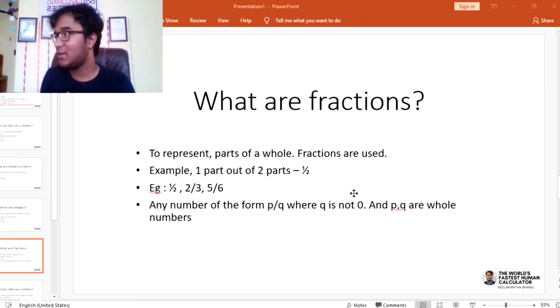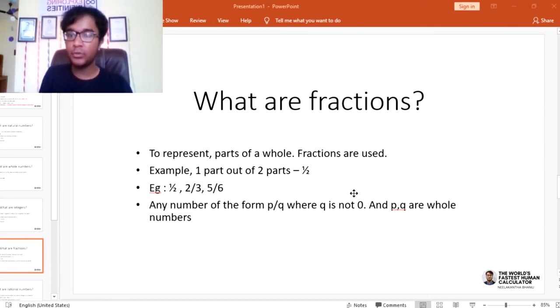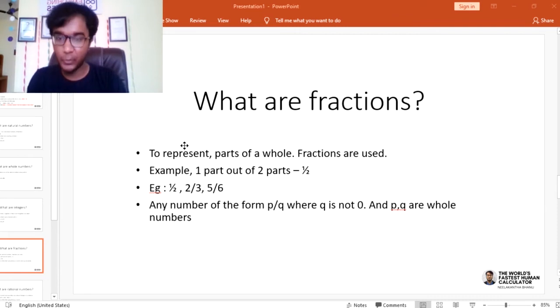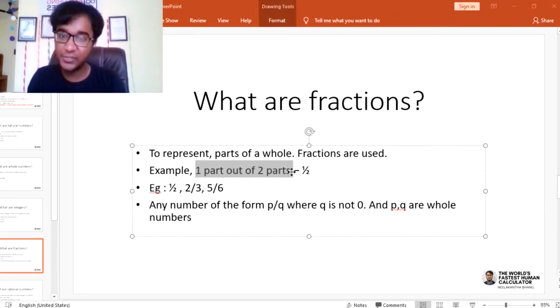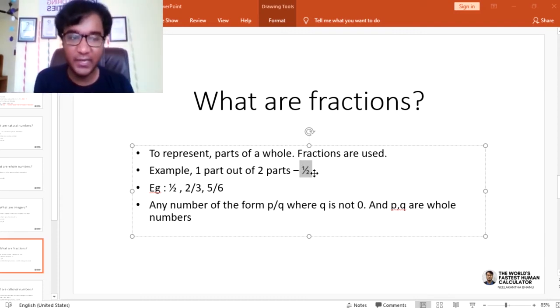Then people said that I will represent this as 1 divided by 2, जहाँ 1 divided by 2 में हम represent करेंगे इसको, and people saw that this was a good way to indicate numbers between 1 and 2. If you look at it, people looked at things between 1 and 2, and they felt that this was a good insight for people to look at in terms of saying ki can we represent things which are not full.